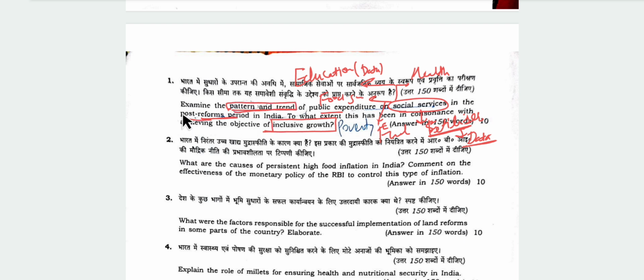Now, post-reforms period means since the 1990s. To what extent has this been in consonance with the objective of inclusive growth? Here, we can mention that despite various expenditures on various social services, the problems still persist. For example, you can mention hunger issues, quoting the Global Hunger Index, and poverty.